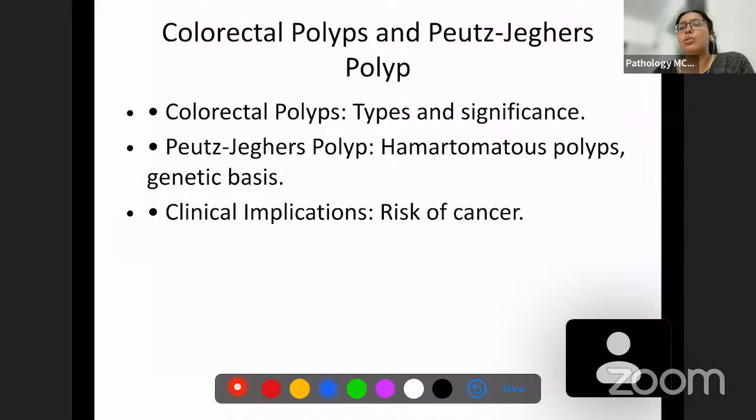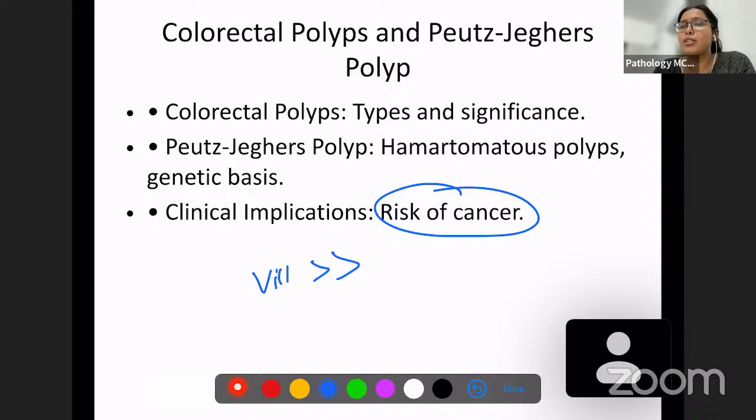Okay. So yeah, we saw that there are risks of cancer. Adenomatous polyps most commonly cause cancer. Which type of adenomatous polyp? Villous most commonly, with the most cancer risk, then tubulovillous, and then tubular.